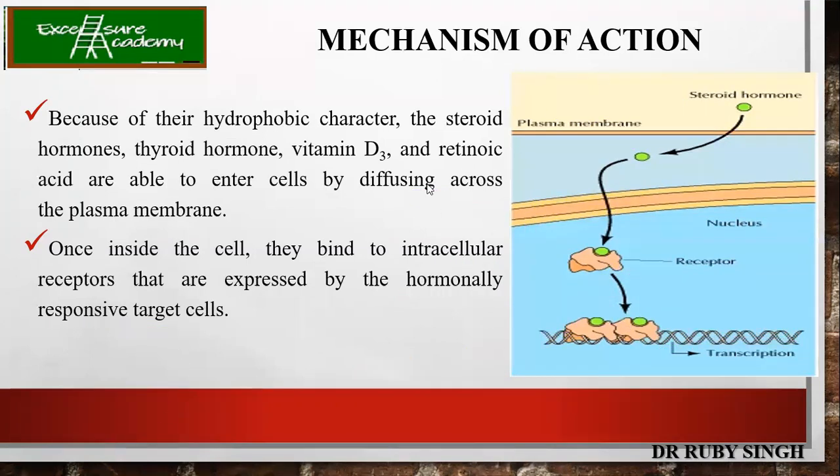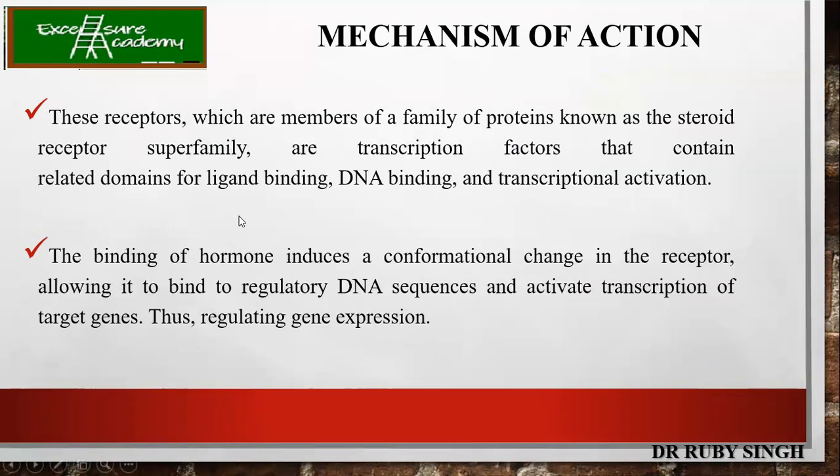It means only those cells will respond in which the hormone is going to have its effect. The rest of the cells will not have any effect. Now these receptors are members of a family of proteins known as the steroid receptor superfamily. They act as transcription factors and bind to the DNA for transcriptional activation. The binding of hormone induces a conformational change in the receptor.